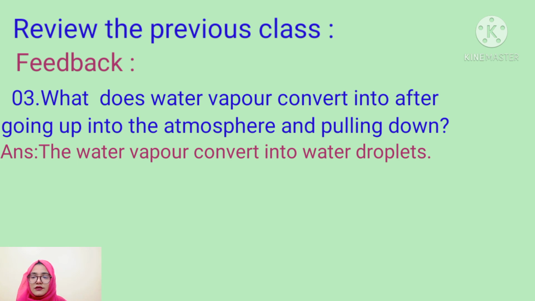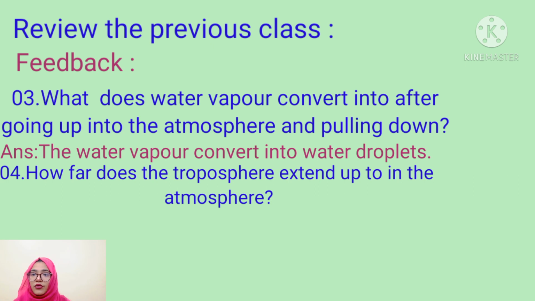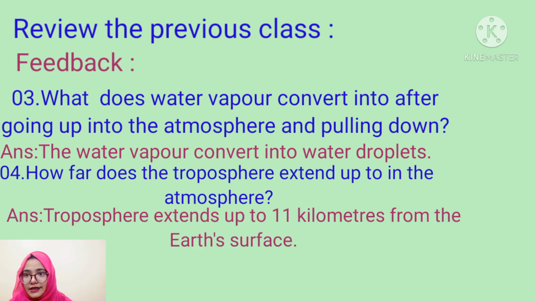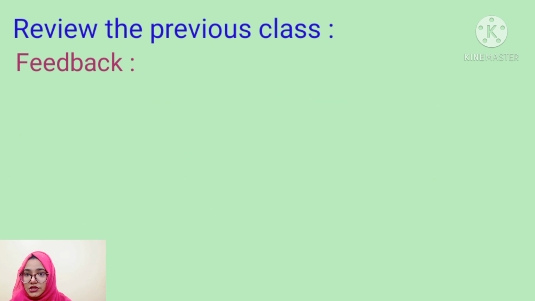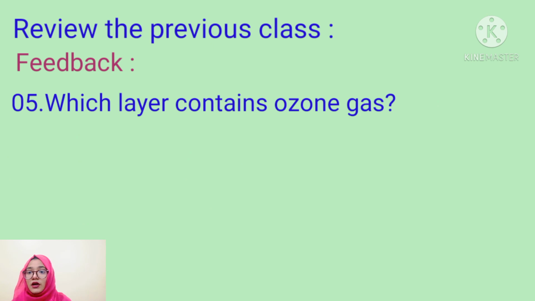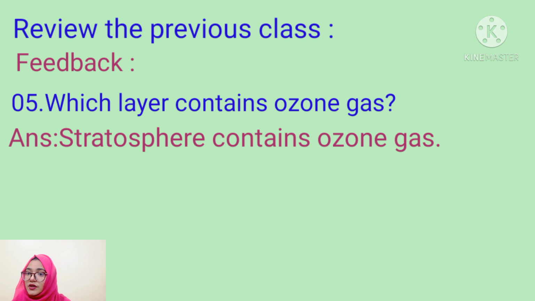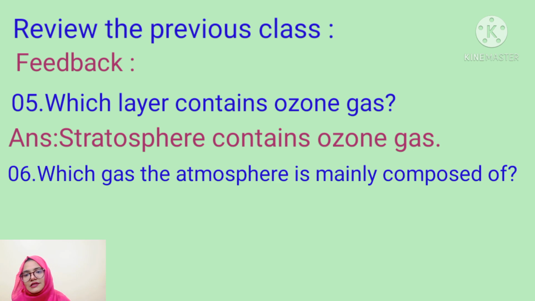The next question, question number 4. How far does the troposphere extend up to in the atmosphere? The troposphere extends up to 11 kilometers from the Earth's surface. The next question, question number 5. Which layer contains ozone gas? Students, this is the most important question for you. The answer will be stratosphere, right? The stratosphere contains ozone gas.